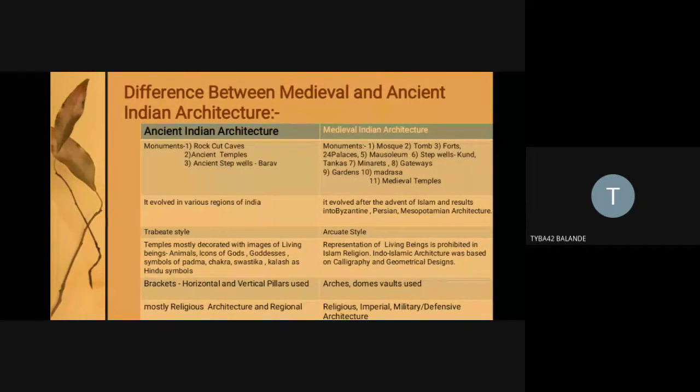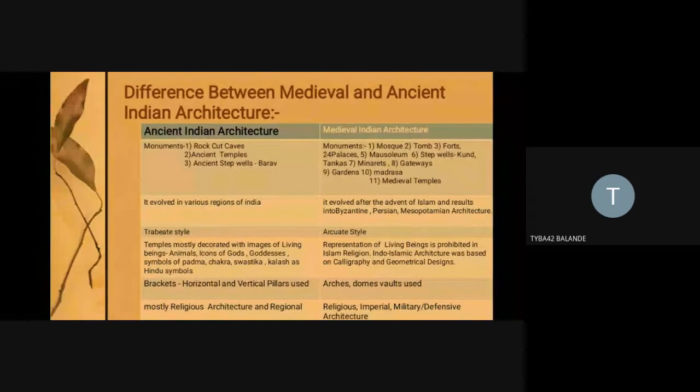So Indo-Islamic architecture was completely based on calligraphy, geometric and floral motifs, different types of geometrical shapes such as square, circle, octagon, pentagon. And again, we see not only engravings for decoration purposes, but also fountains employed in rectangular, squarish, octagonal platforms.